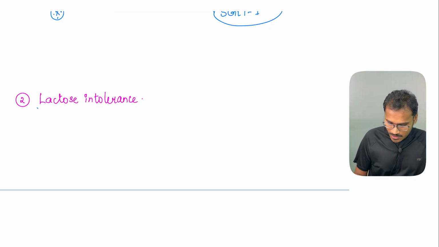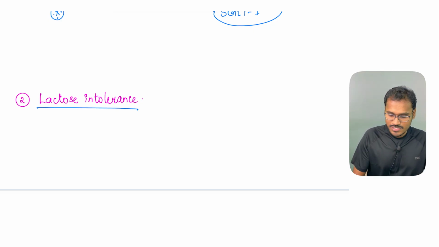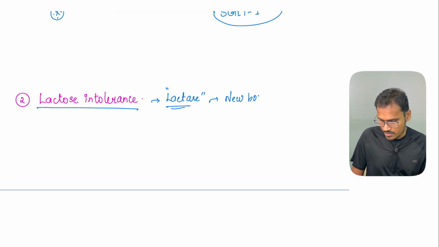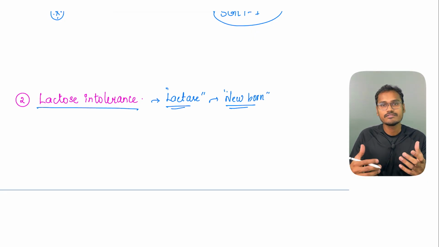Coming to another one, lactose intolerance. Just now we saw, to break it down, we need the enzyme lactase. If lactase is not available, what is going to happen? Lactase levels are very, very high in newborns. Whenever a baby is born or is of a young age, the lactase level is very high.